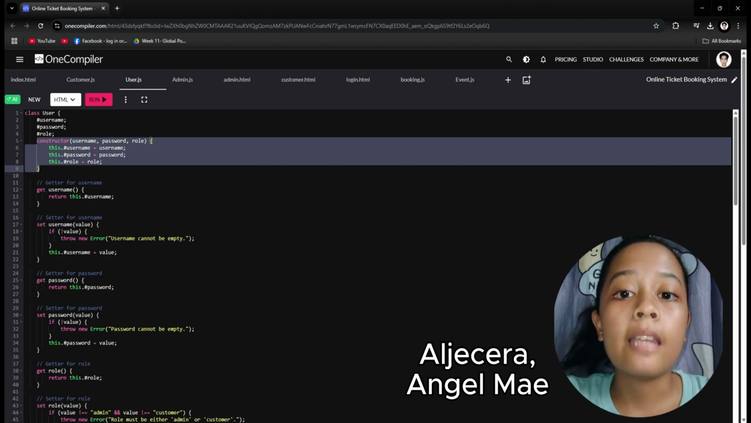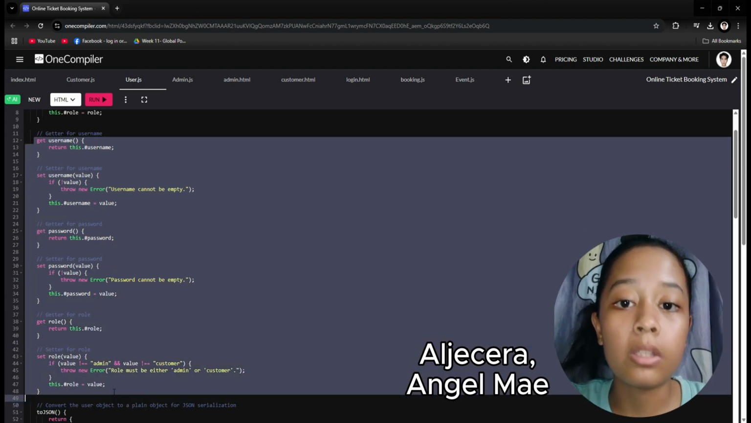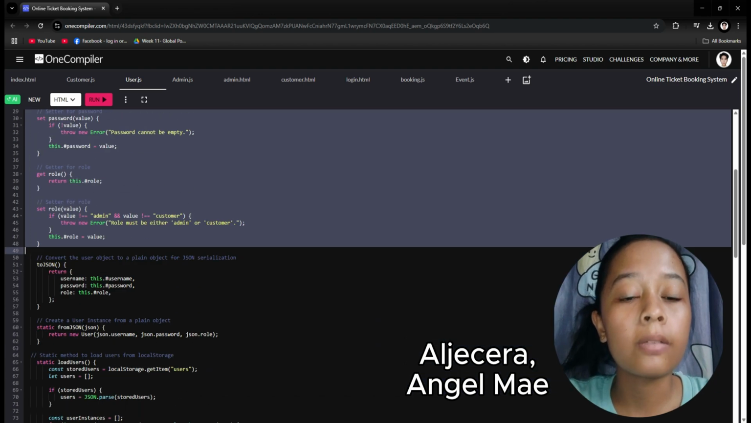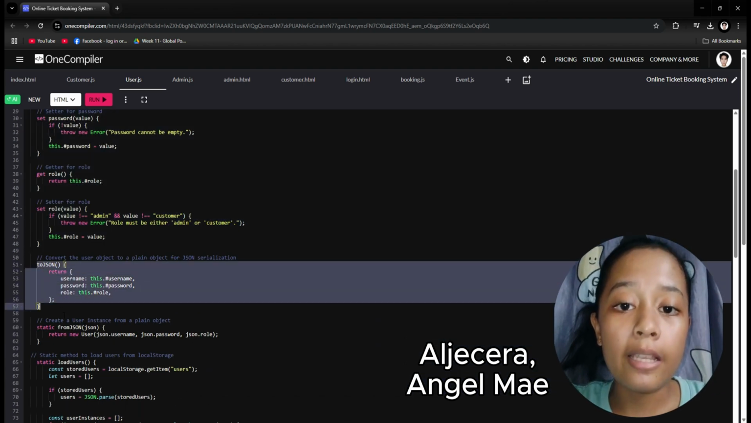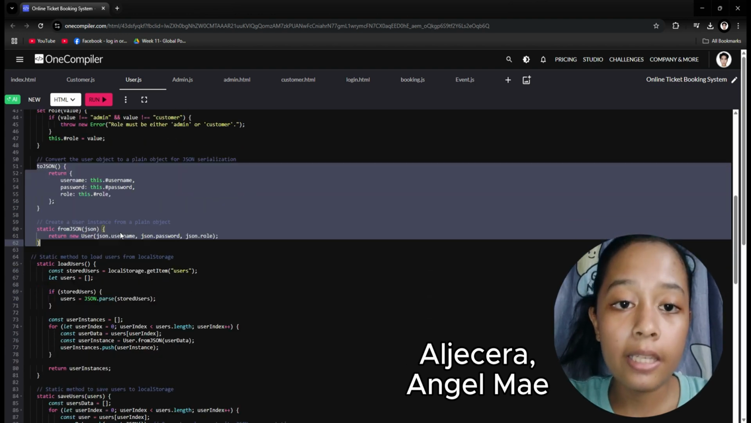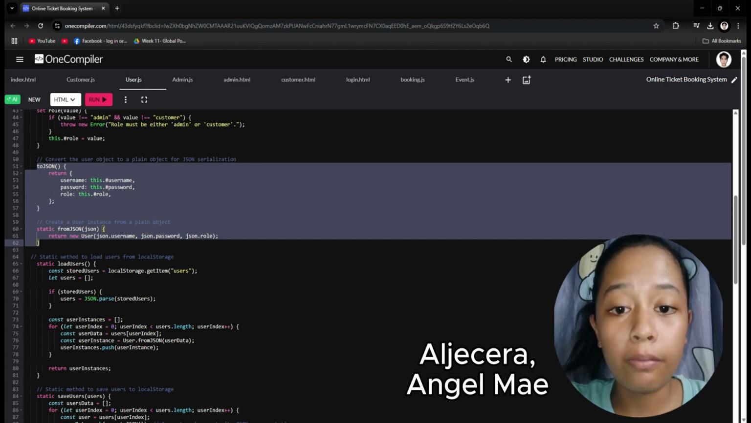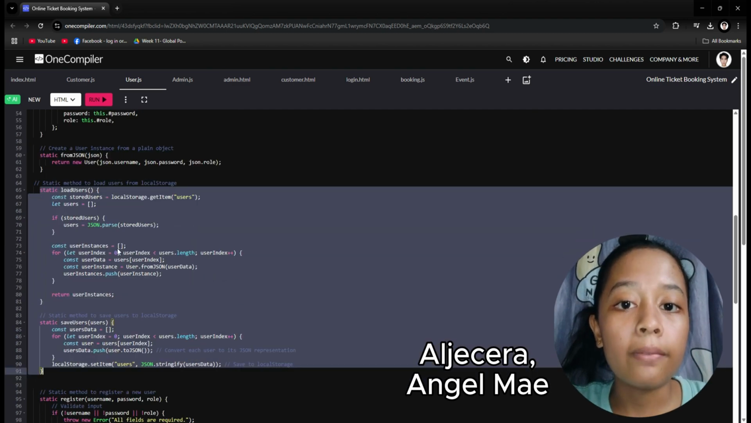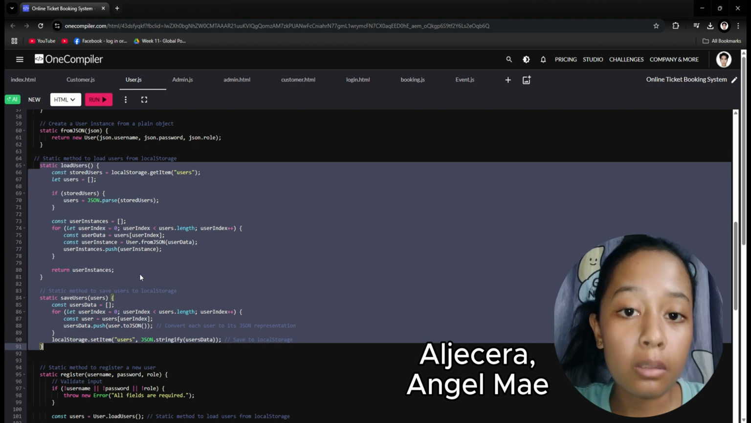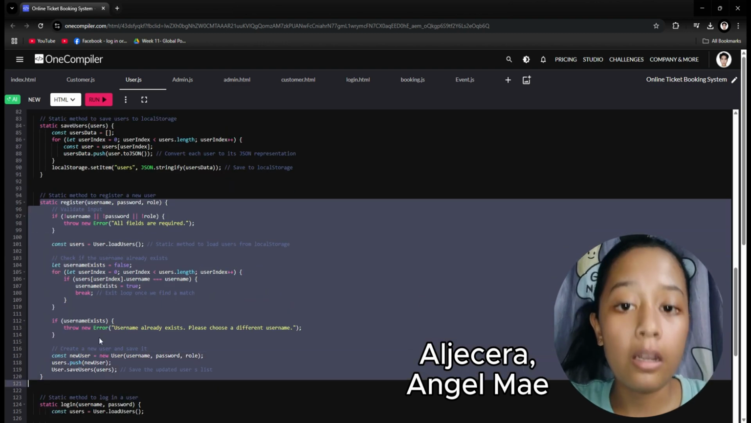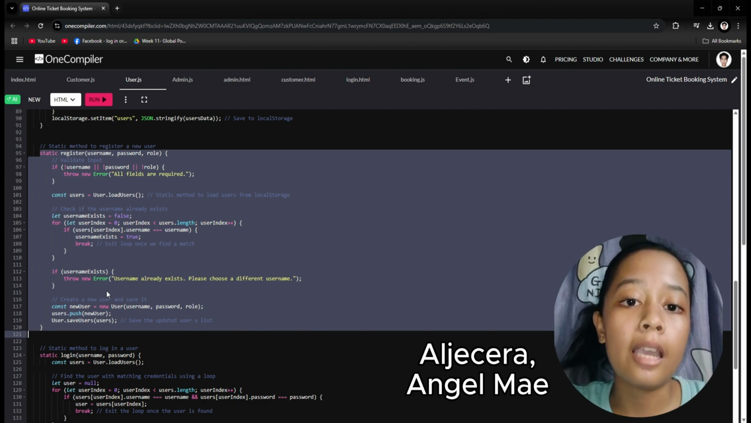Each piece of data has a getter to view it and setters with strict rules, like no empty passwords and only admin or customer roles. The toJSON method packages user data neatly for storage, while fromJSON unwraps it later, like putting forms in folders and taking them out. For saving data, loadUsers fetches all users from the browser memory and saveUsers stores them back. The register method checks for duplicates before adding new users, like checking IDs at the door.